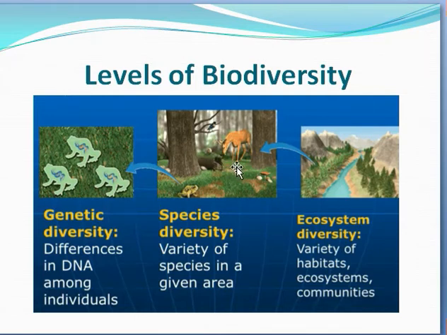And the second is species diversity, the variety of species in a given area. A habitat is selected, and in that particular habitat different types of species are found. This is called species diversity. And the third level is ecosystem diversity, the variety of habitats, ecosystems and communities. In ecosystem diversity we study different habitats, different ecosystems and different communities.